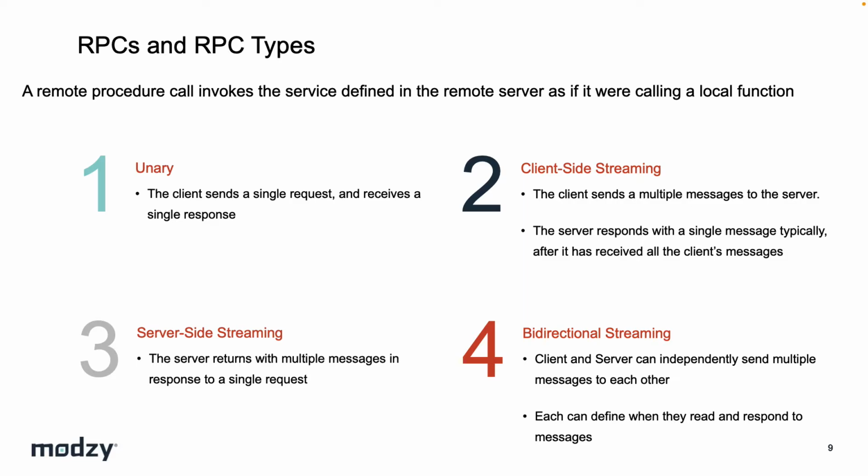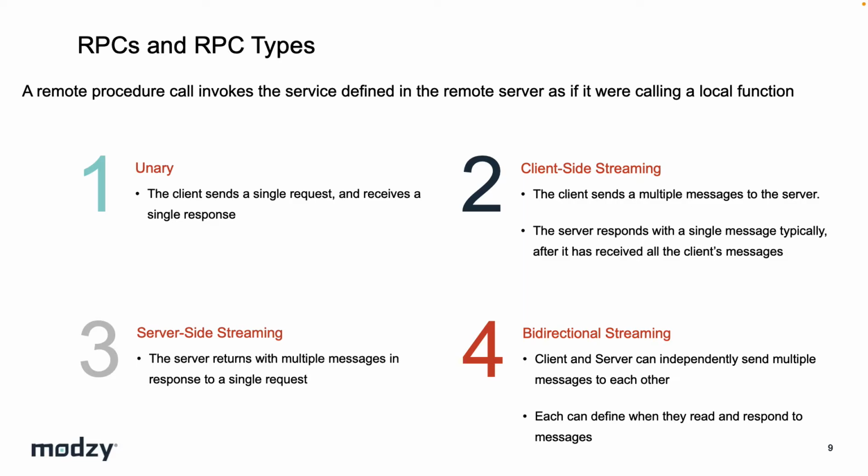So gRPC supports 4 types of RPCs. Unary is by far the most popular. It's what we're most familiar with. The client sends a single request, and it receives a single response. Client-side streaming: the client sends multiple messages, and the server responds with one message. Typically, it responds at the end of the stream, but not necessarily, right? It's up to the server implementer to decide when the server is going to respond to the stream.